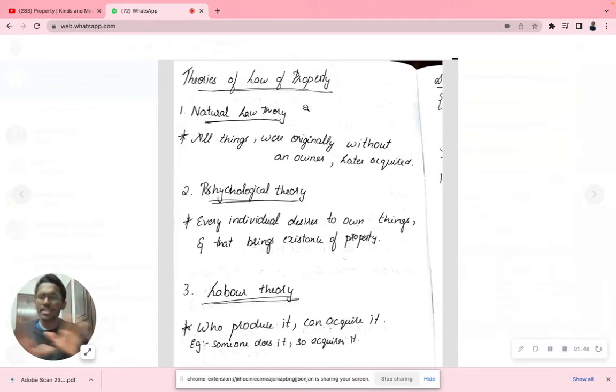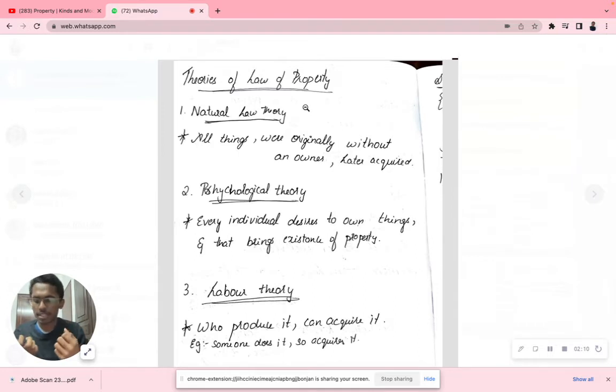If you observe, natural theory is very simple. Before the existence of the earth, or while the earth existed before humans came, was somebody acquiring these properties? No. All things were originally without an owner. Everything was originally without an owner. Later, people started acquiring one by one. This is called natural theory.